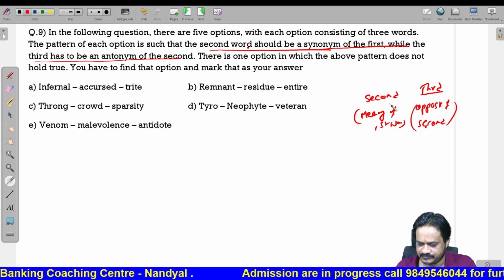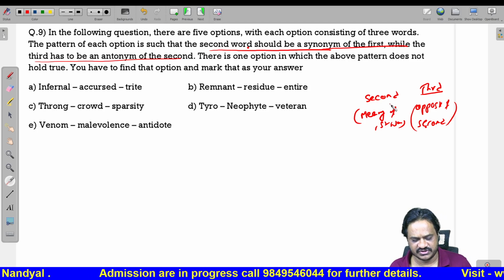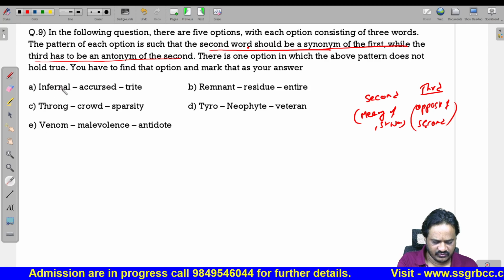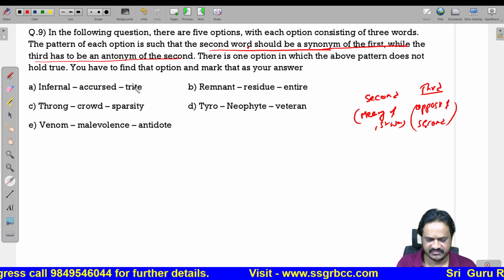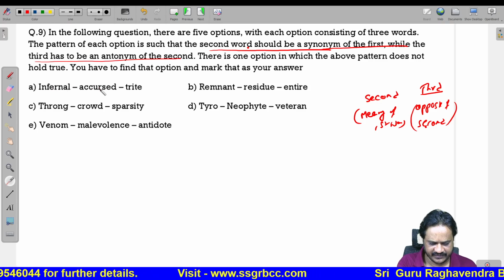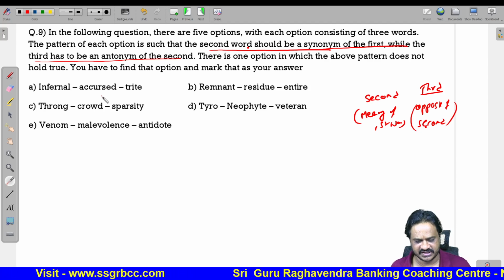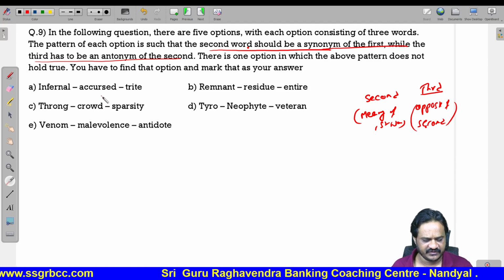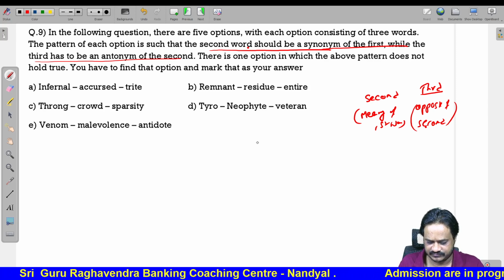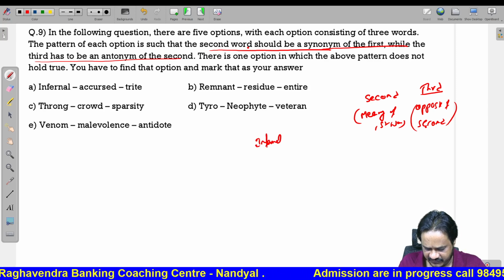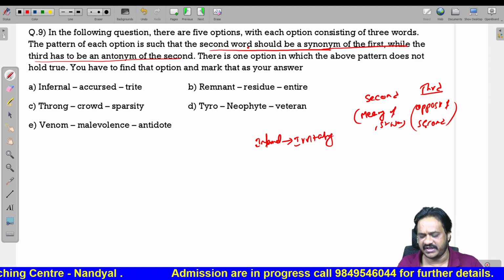Now, let us see. Infernal, accursed, trite. That means here the first two should have the same meaning, while the third one is the opposite. 1 and 2 will have the same meaning, but the third one should be the opposite of both 1 and 2. Like that we have to identify which is correct. Now let us see. Infernal, accursed, trite. Infernal means irritating, or making angry.